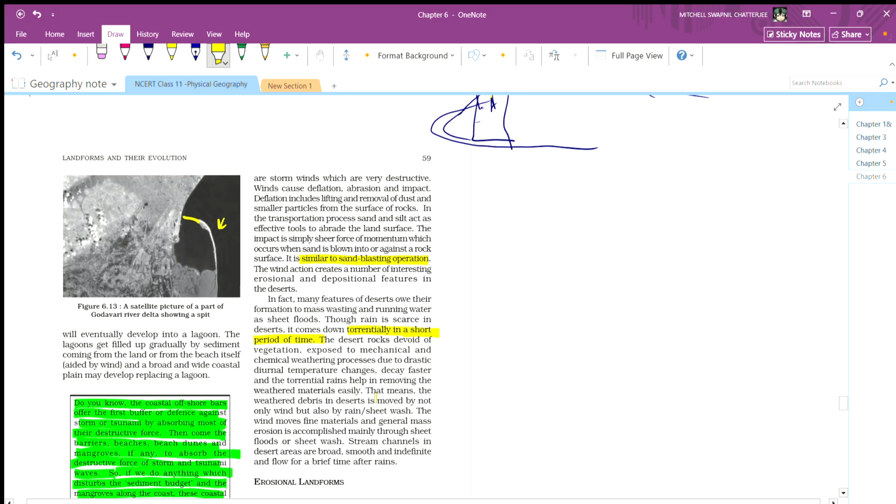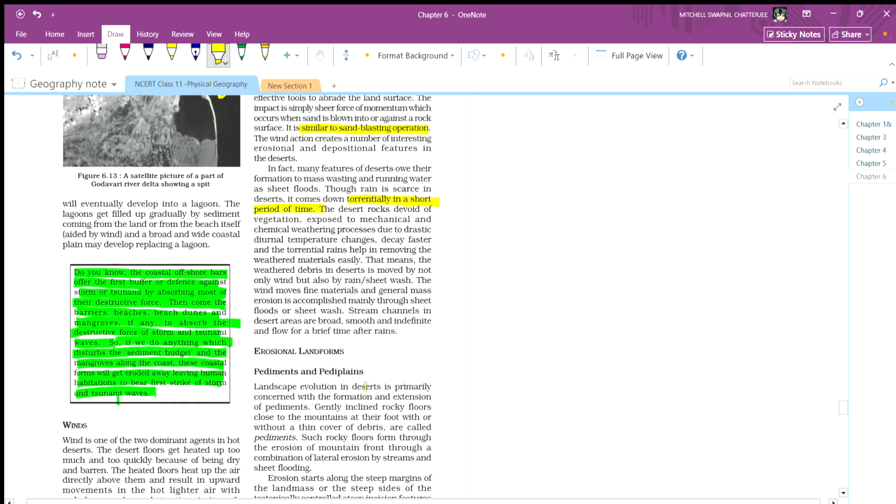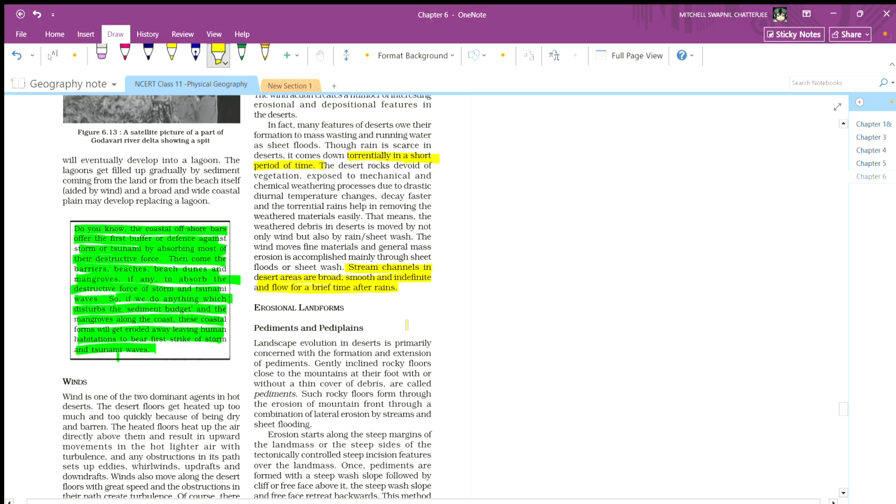Okay, got it. That means the weathered debris in the desert is moved not only by the wind but also by the rain wash, sheet wash. The wind moves the fine particles of material, and generally mass erosion is accomplished mainly through sheet flood and sheet wash. Stream channels in the desert are broad, smooth, and indefinite, and flow for a brief time after rain.